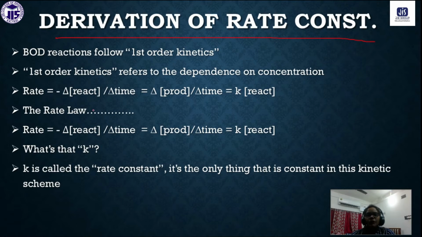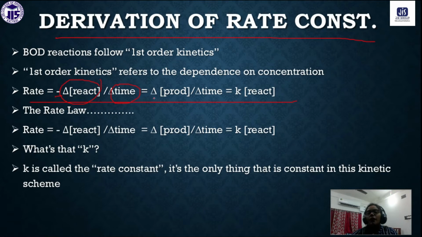Derivation of rate constant. Already you know, rate is the change of reactant with respect to time. And why the negative term? Because every time the reactant is decreasing, the concentration of reactant is decreasing with time. That is why one negative term we have to incorporate here.